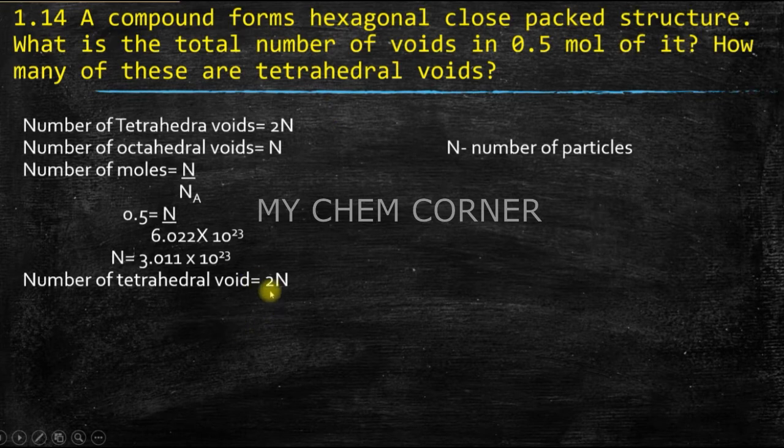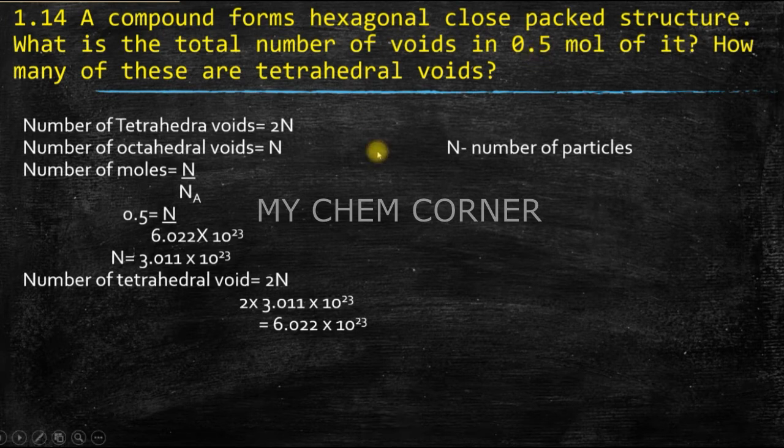The number of tetrahedral voids is going to be 2n. So 2n means 2 × 3.011 × 10^23. When you do that, you get 6.022 × 10^23. That is the number of tetrahedral voids here. That is the answer for the number of tetrahedral voids. But there's one more question: what is the total number of voids in 0.5 mole? We need to know the total number.